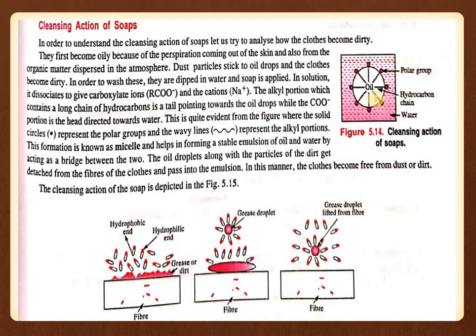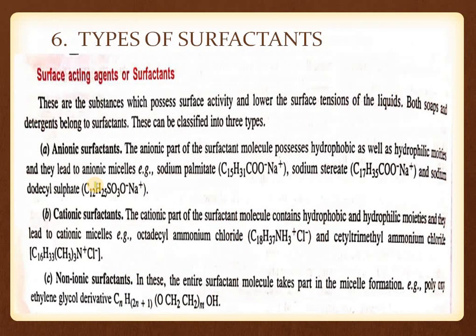This is what we have: the oil gets trapped here, this is the tail of a surfactant, and this is the head group, the polar group, which is in direct interaction with the water, which is also polar. And when we wash the cloth, the trapped oil goes away along with the micelle, and this is the cleaning action of soap.